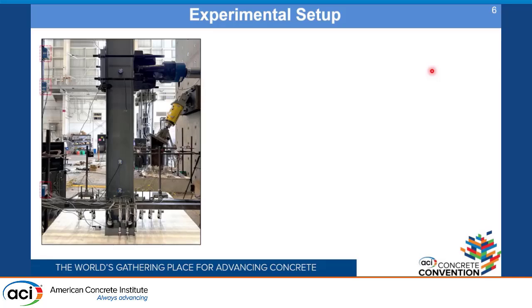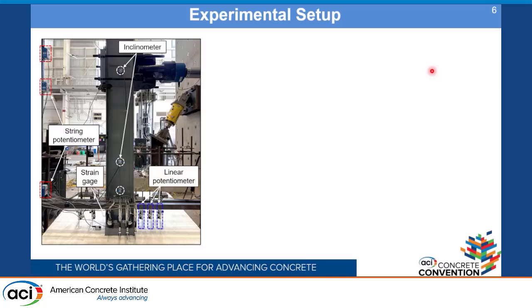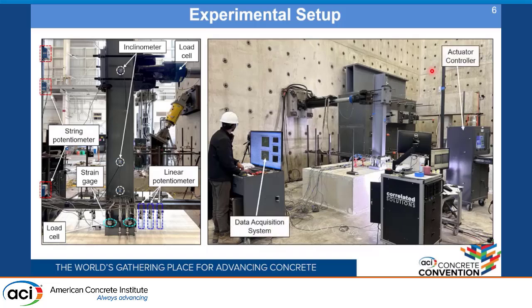We used several instruments like string potentiometers to measure the deflection of the column in the plane of application of the load. We used inclinometers to measure the rotation in that plane. Then we have strain gauges to measure the maximum strains occurring in the column. We have linear potentiometers to measure the deformation of the surface of concrete upon the concrete breakout failure. Then we have the load cell in the actuator, which will measure the total load applied on the column, and also the anchor load cells, washer load cells or donut load cells, which measure the tension forces in the anchor. The overall setup is shown on the right side with the different components of the test. It's basically a full-scale test that we performed.